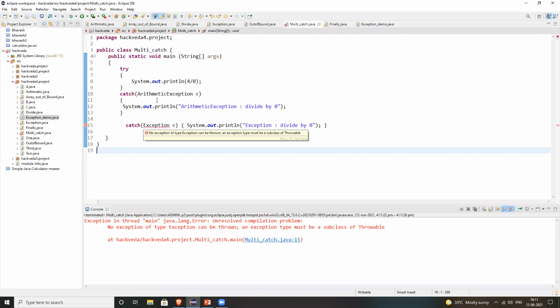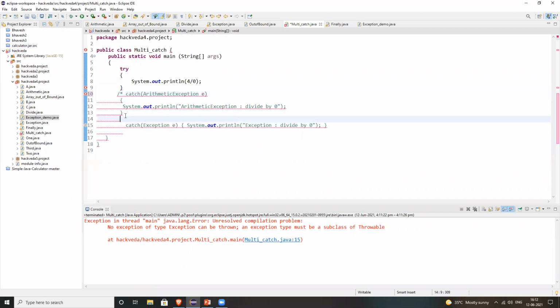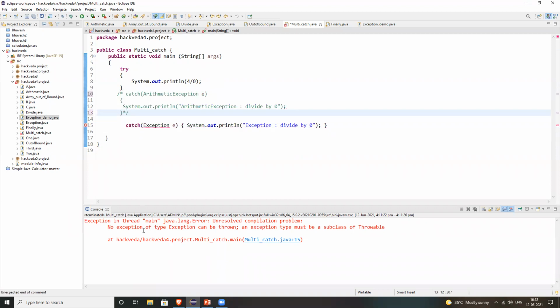You comment this arithmetic one. No, not this one. Remove the comment. I'm going to tell you, one minute. Select from line 10 to 13, the whole thing, and press Control Shift and forward slash. Select all three. You can do it with a shortcut also. Now you run this.